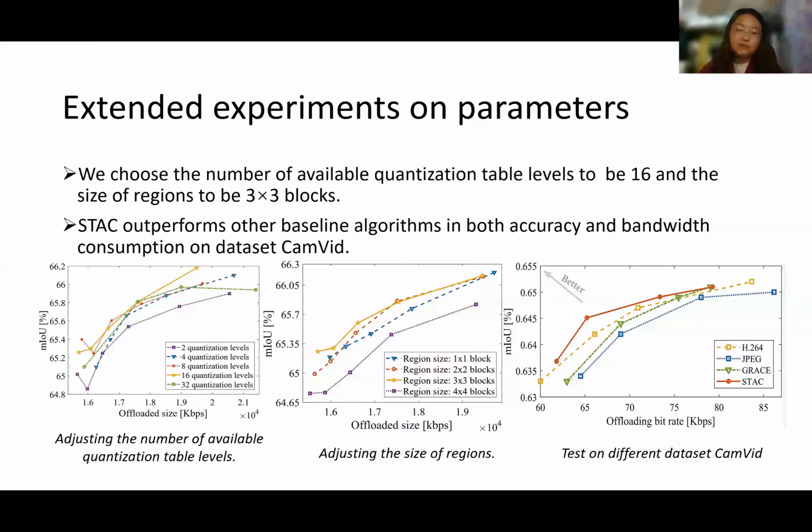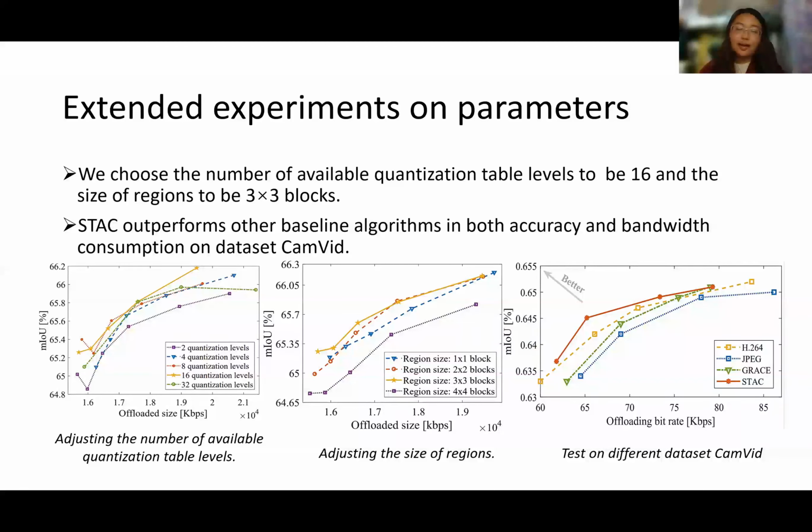Through a series of tests, we choose the number of available quantization table levels to be 16 and the size of regions to be 3 by 3 blocks, which allows STAC to achieve relatively satisfactory accuracy while leading to a relatively small offloading bitrate.